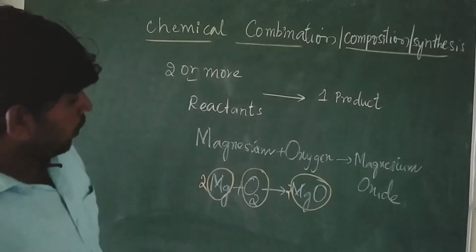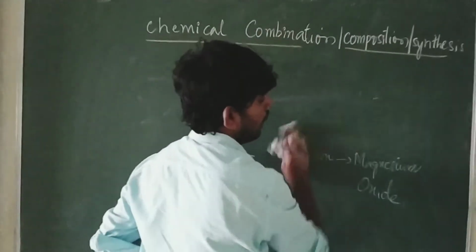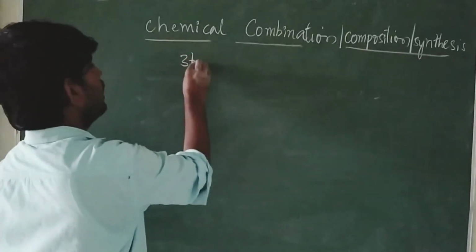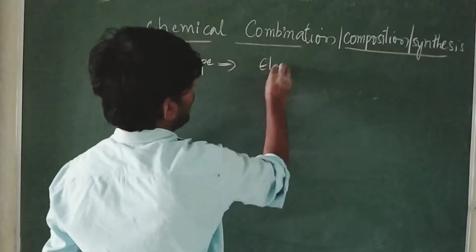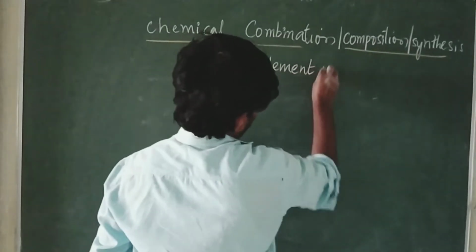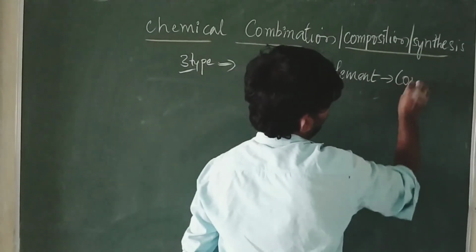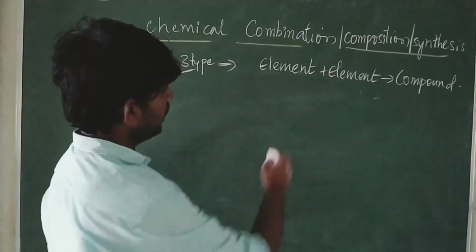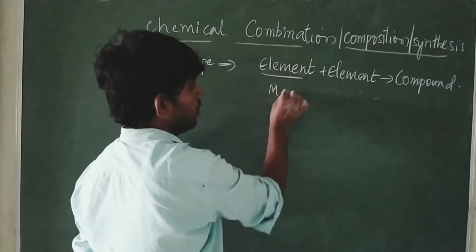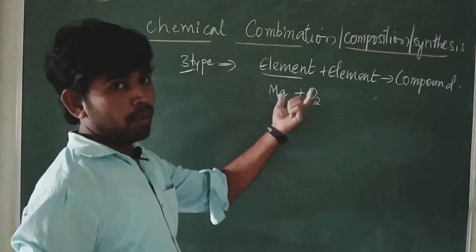Based upon the kind of reactant we use, we classify combination reactions again into three types. The first one is element plus element, which gives a compound. Suppose I take magnesium; it reacts with oxygen, which is also an element.